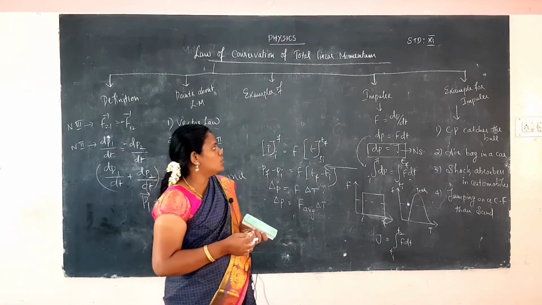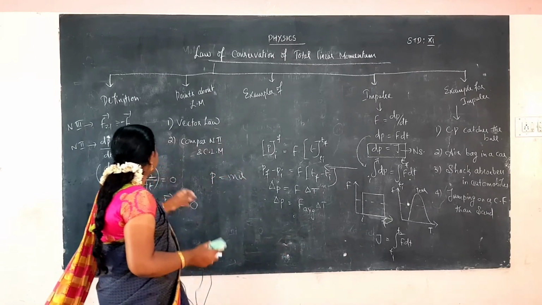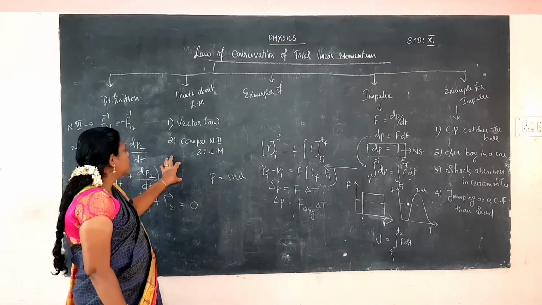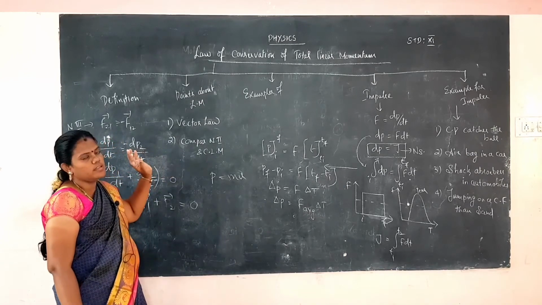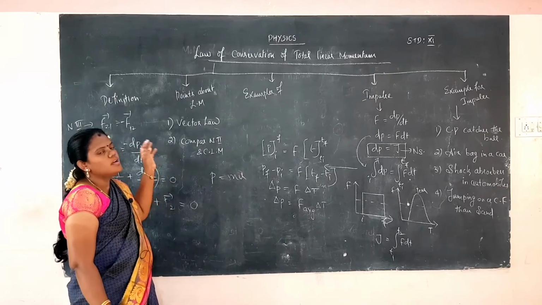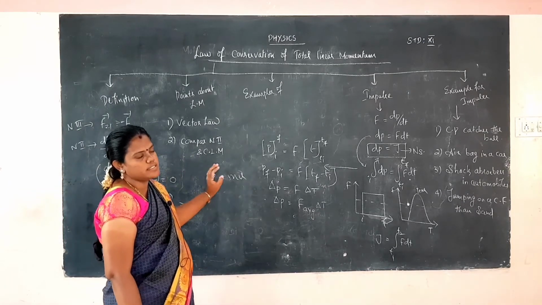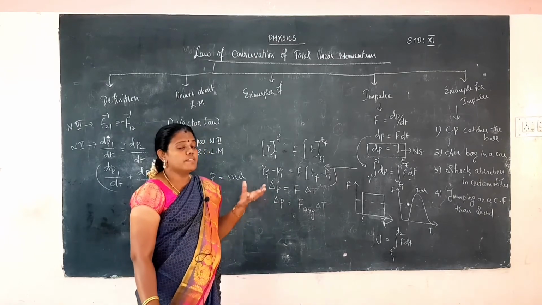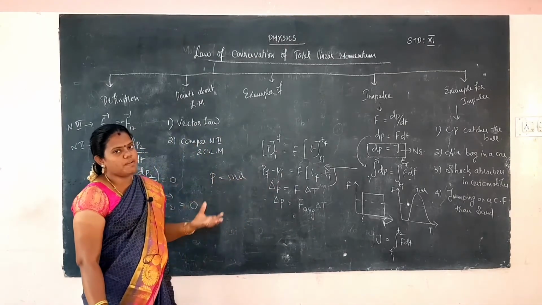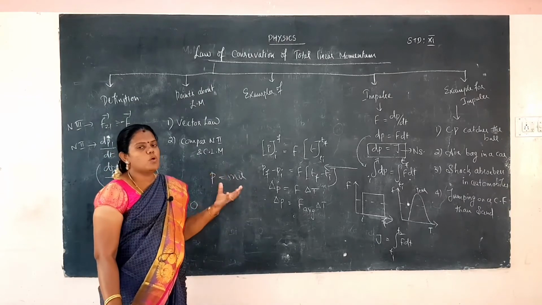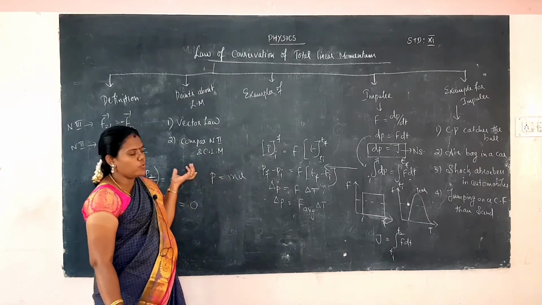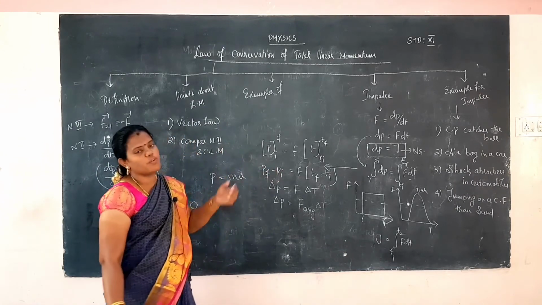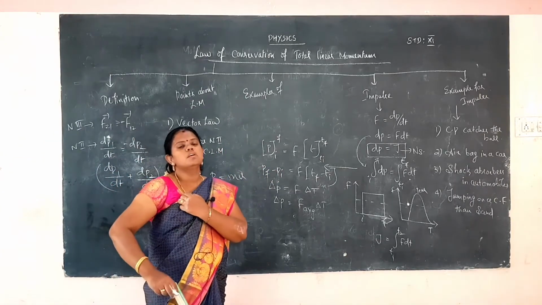Okay, so first I explained the momentum definition. What are the points in linear momentum? Already I explained. Linear momentum obeys the vector law. It is compared to Newton's second law and the law of conservation of linear momentum. Conservation of linear momentum easily explains the motion of a particle, because it does not require taking the force into account. And then examples for the law of conservation of momentum.